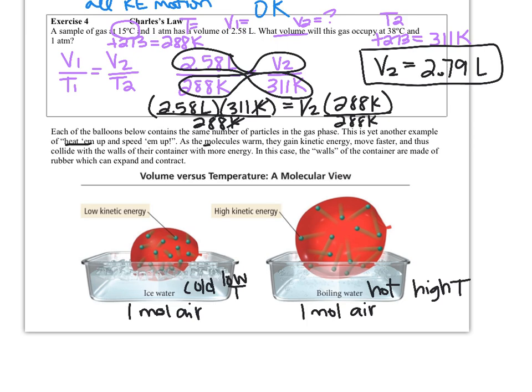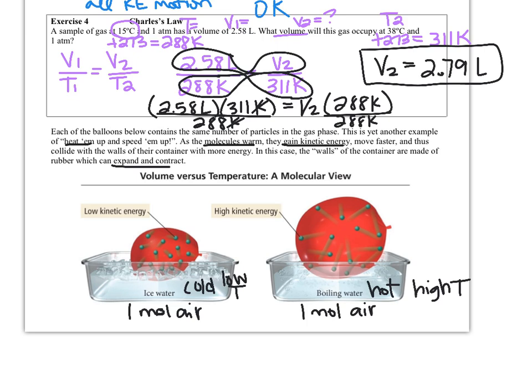As the molecules are warming up, though, they're going to gain more kinetic energy, move faster, and collide more with the walls of their container. So rather than increasing pressure with those collisions, the balloon will expand, so it'll keep the pressure constant, and the volume of the container will get bigger. So that's why you see the expansion there.